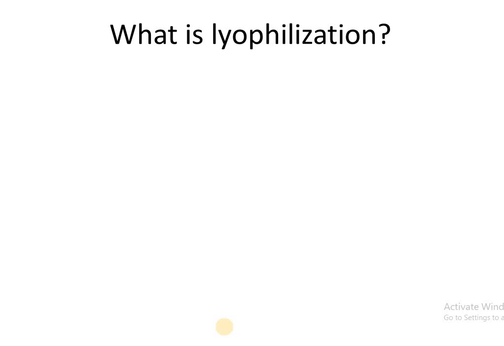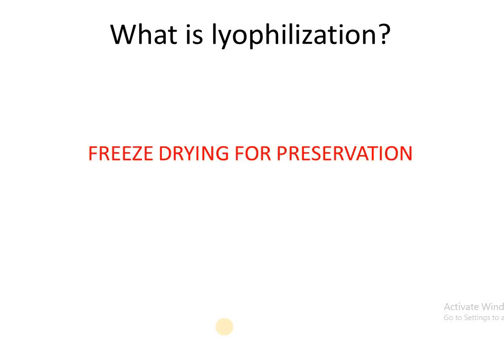Next, what is lyophilization? Lyophilization is the freeze drying for preservation.